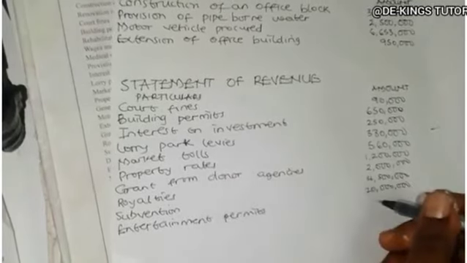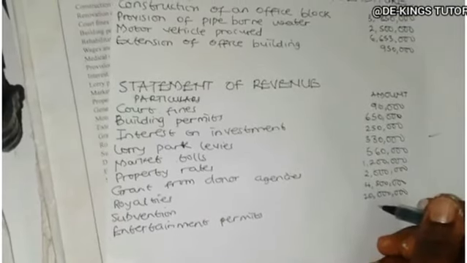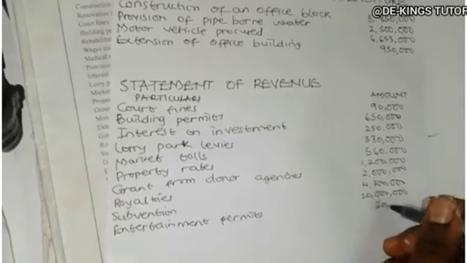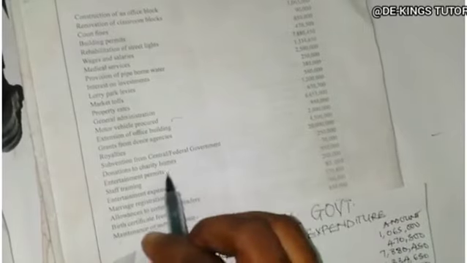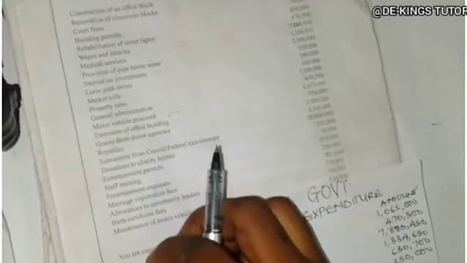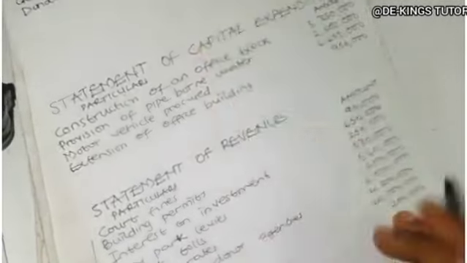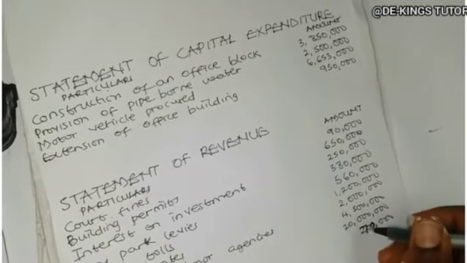How much is it? 200,000. Okay. So entertainment permit is 70,000, not 200,000. Okay, so we have 70,000.